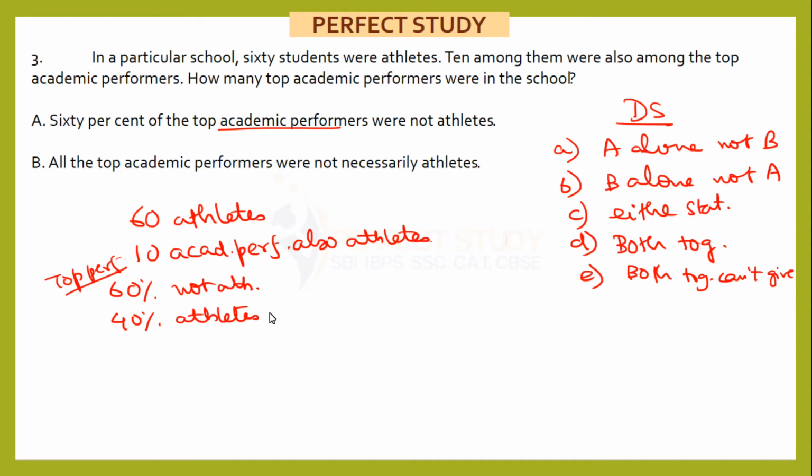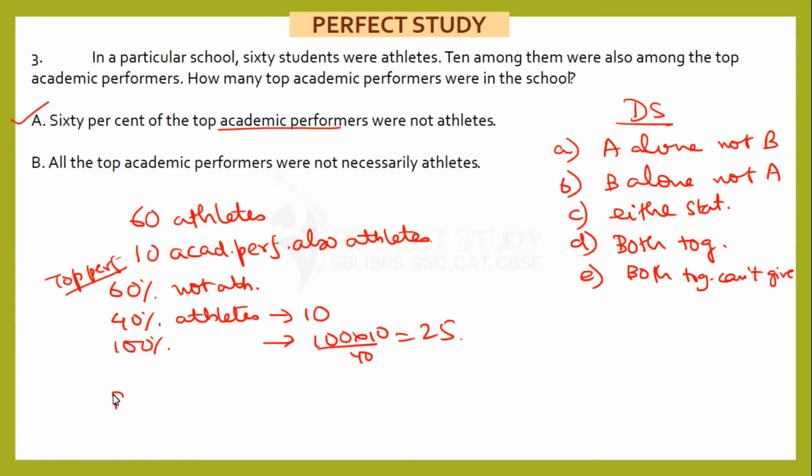So if 40% are athletes, who are these 40%? They are 10. So if 40% represents 10, 100% will represent how much? 100 into 10 by 40, that will give you 25. Although the calculation is not required here, by concept only you can mark it, but just for explanation I am doing it here. So you can get the answer from the statement A.